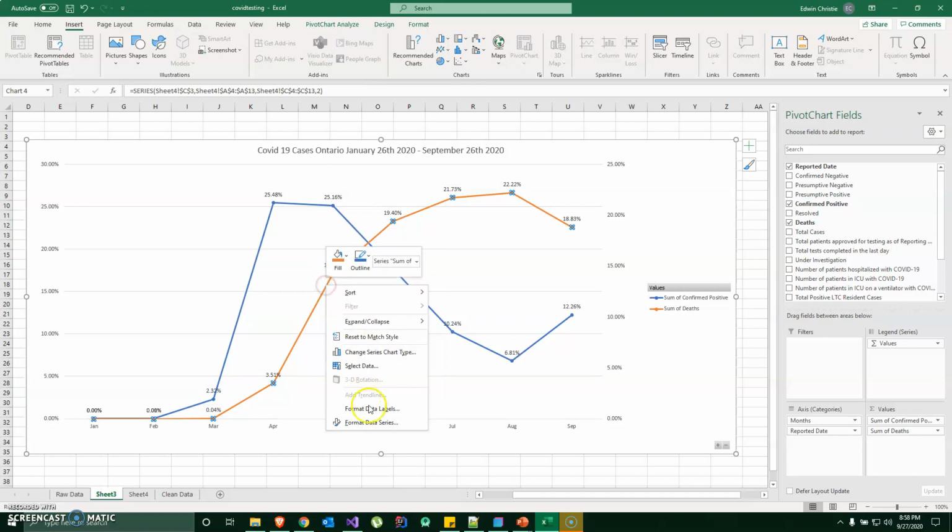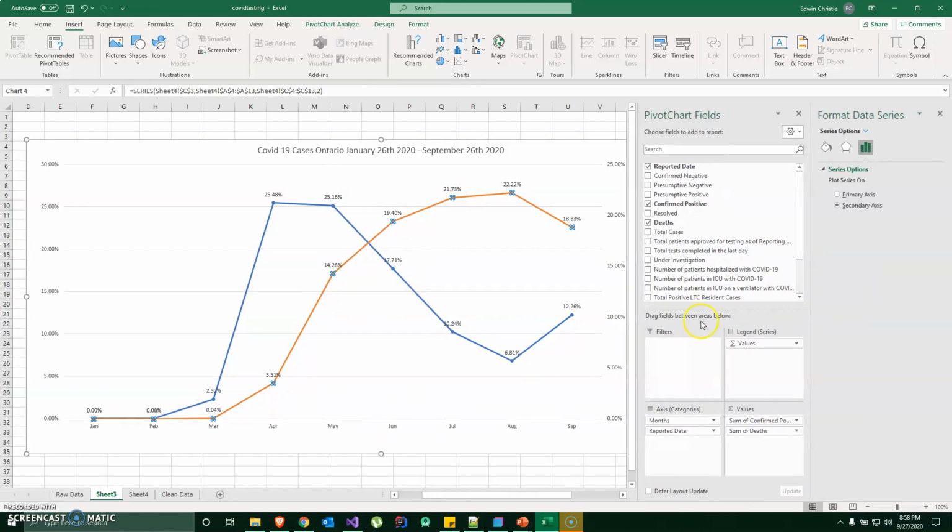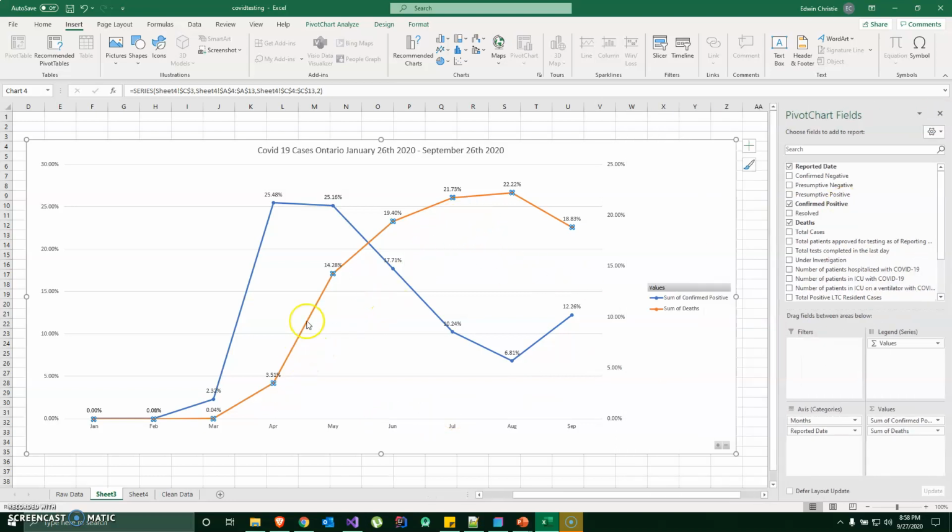That is, I did right click on it, format data series, and then I selected secondary axis so that the values here get aligned to my y-axis values. This is the percentage values, the number of cases and the number of deaths reported. So I had to make this my secondary axis so that my sum of confirmed positive cases and sum of deaths both get aligned with my y-axis.